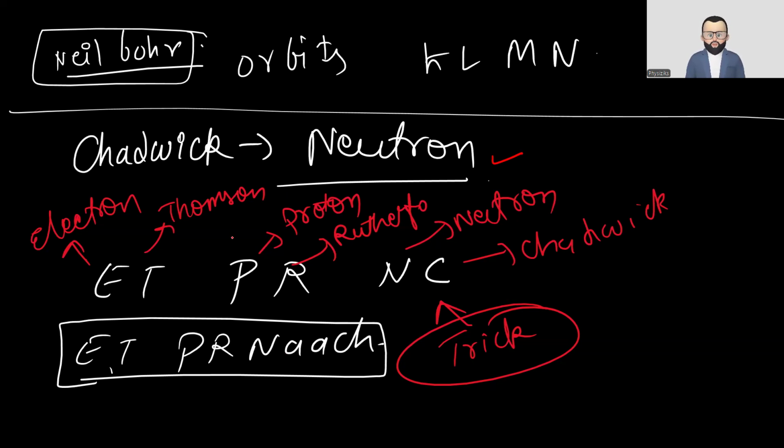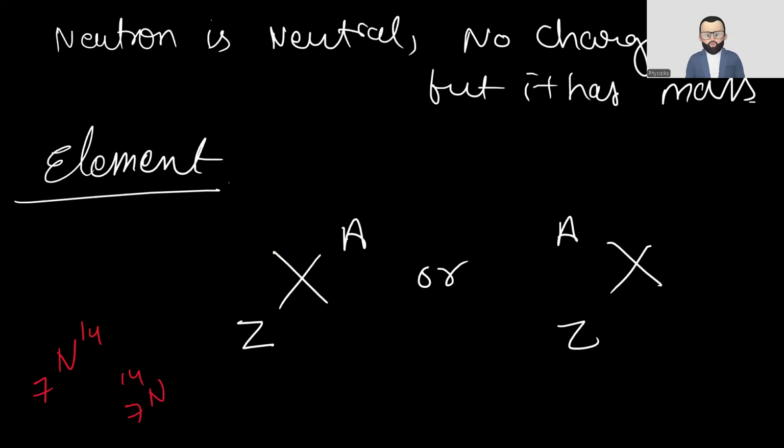Now, how can you remember the names? There's a trick called "EPN": E is electron, discovered by J.J. Thomson. P is proton, discovered by Rutherford. N is neutron, discovered by Chadwick. That's a trick you can use to remember who discovered which particle.